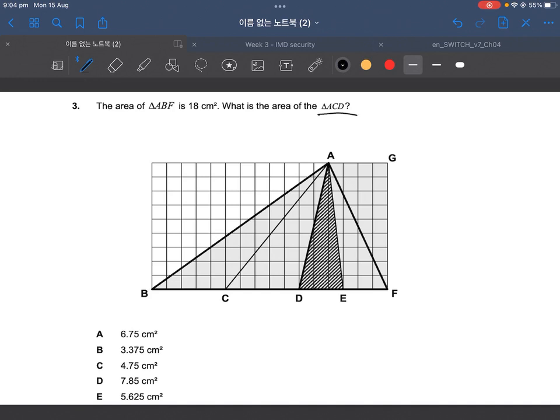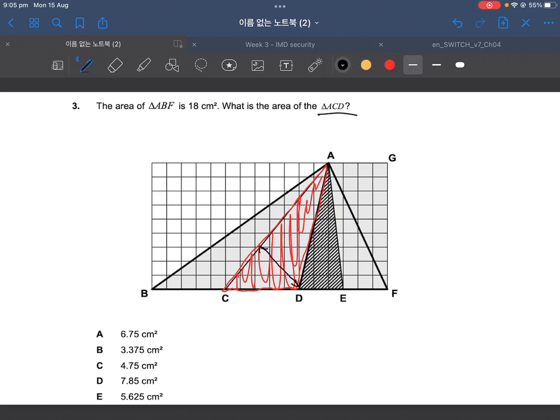Because if we're trying to find the triangle area of ACD, which is actually this triangle here, ACD, okay? If we're trying to find the area in between here, we realize that we don't have heights. We do have height in the triangle itself, which is this.